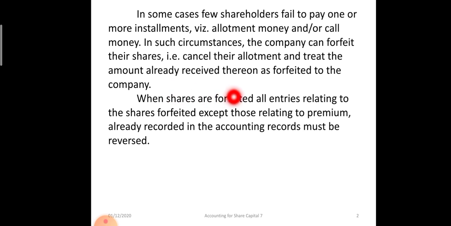Okay, when shares are forfeited, all the entries relating to the shares forfeited, except those relating to premium already received, will be reversed. All the entries which were passed at the time of issue of shares will be reversed, except the premium received. Now we will discuss the journal entries.